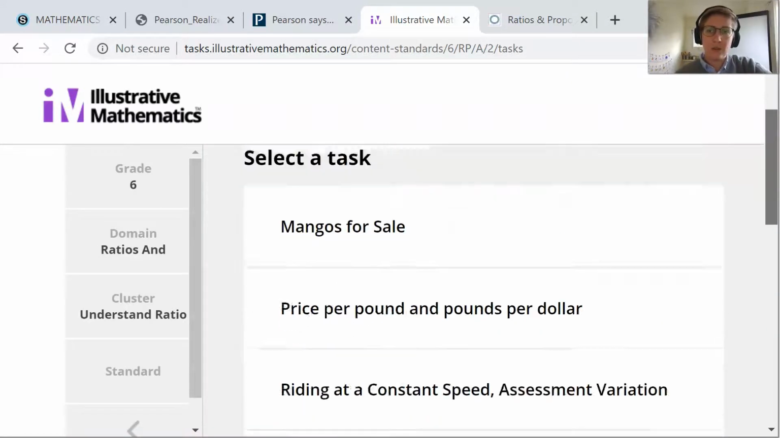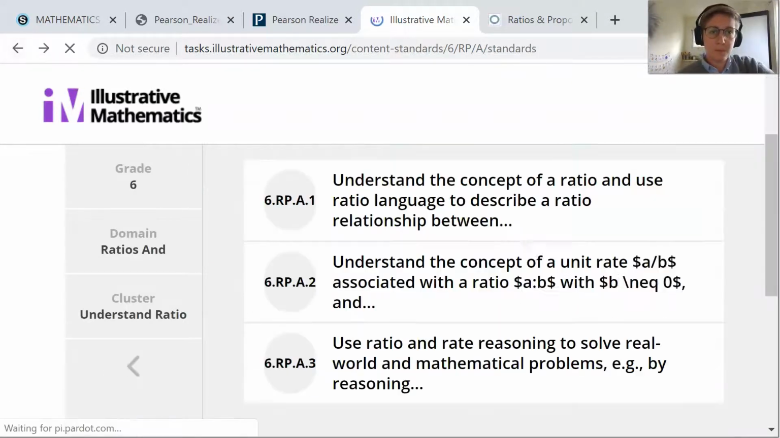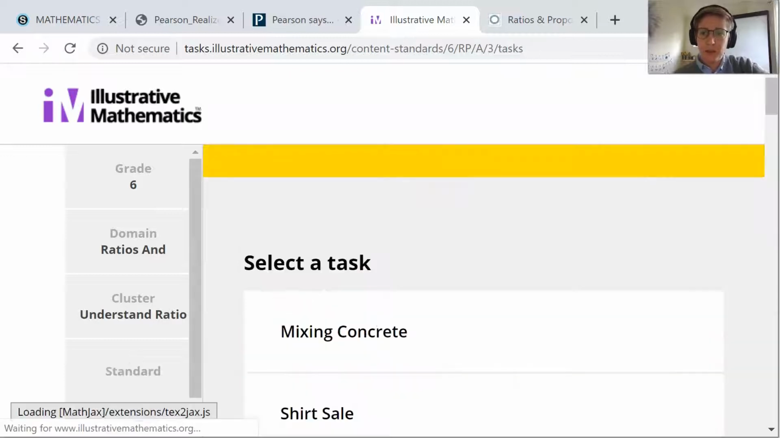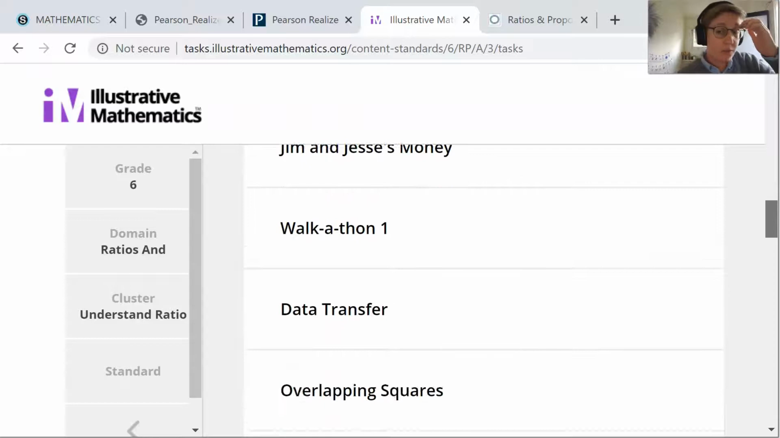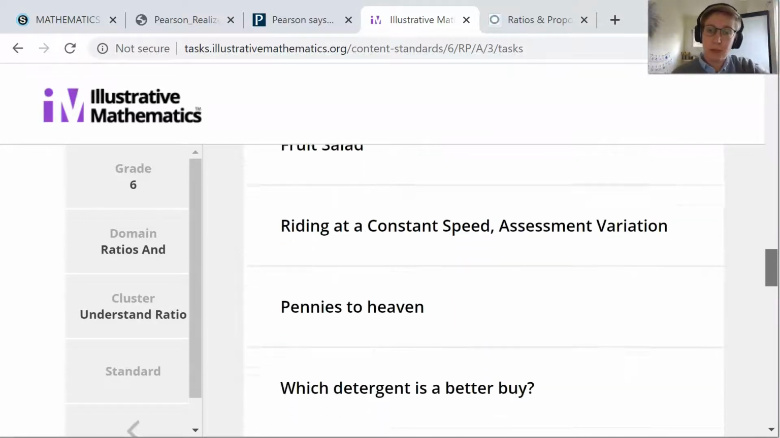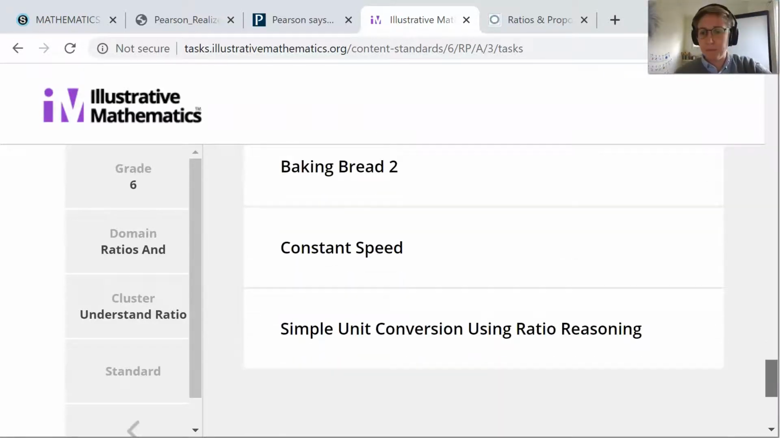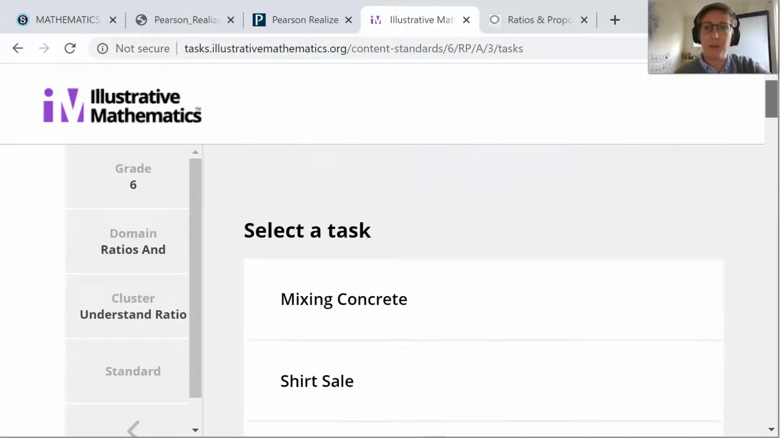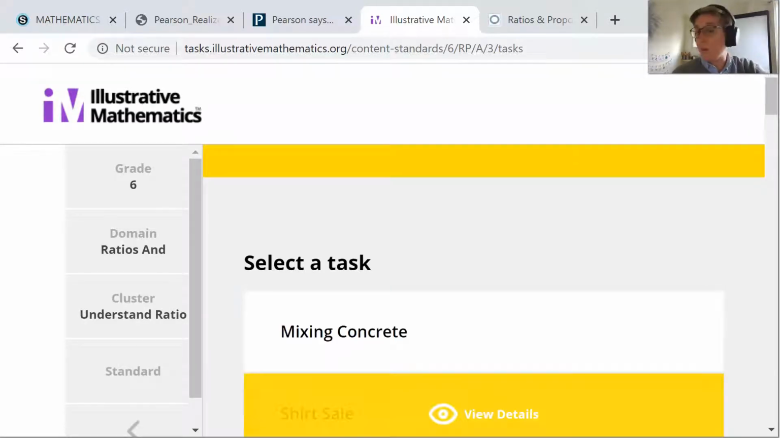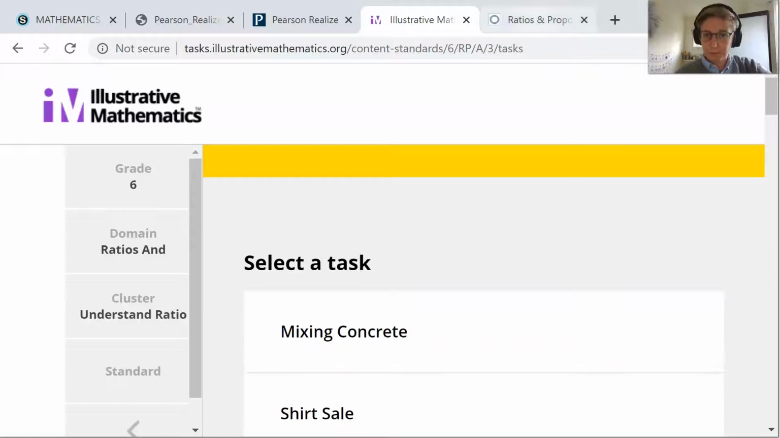All these different tasks are organized here. And then there was one more cluster, and you'll see mixing concrete. That's the one I chose today. Any of these would be great. Some of them more difficult than others, some of them a lot more details than others. So take a look, go through, keep a checklist of the ones you've worked on.